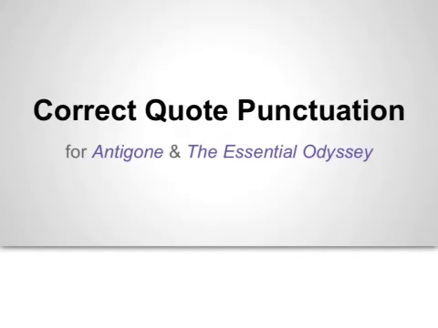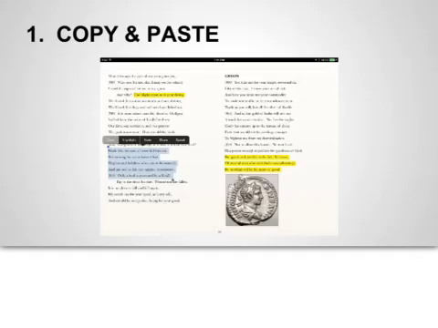Quoting from Antigone, a Greek tragedy, and the Odyssey, an epic poem, require some different skills than we typically use with a regular novel. Pay attention to what you need to do to make sure that your work is correct and complete. The very first thing you can do to be accurate is to copy and paste from the original document.